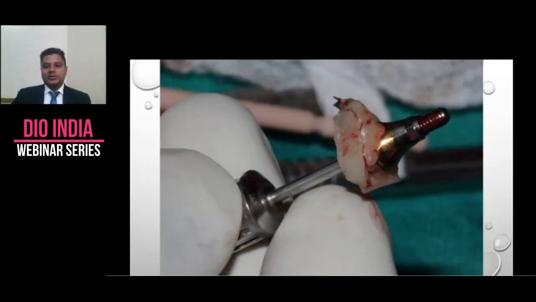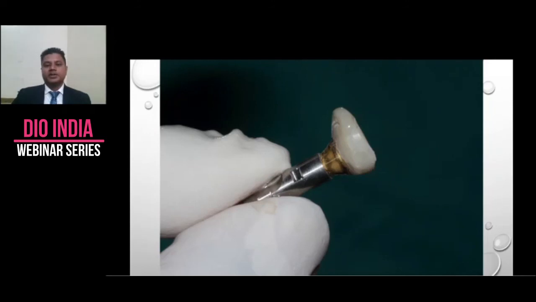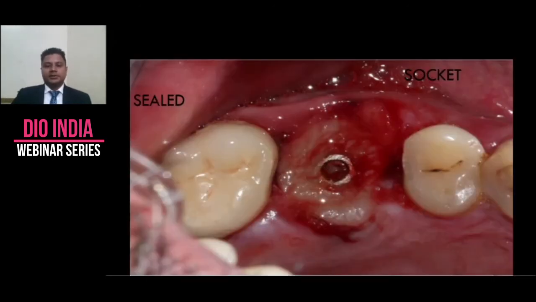And this is how it comes off. We finally polish it, fill up the void again, polish it, polishing and cleaning. That's the thing. You always polish it up, clean it up, seal it. This is socket sealed. It has sealed all the circumference of the extraction socket, and now the healing will take place.